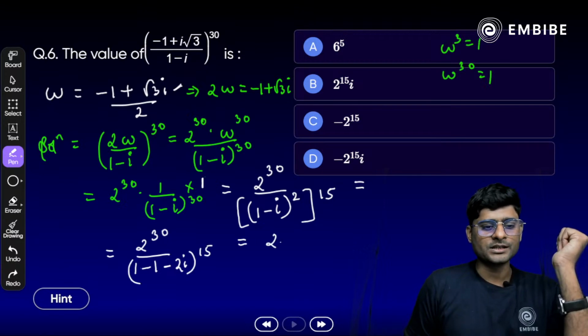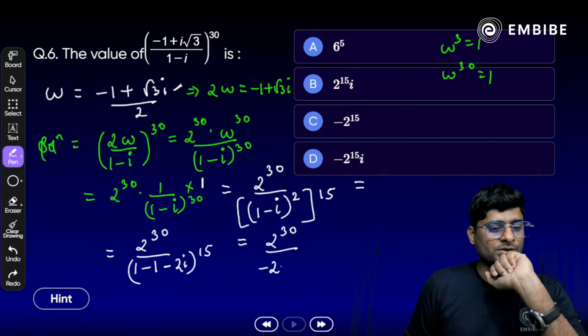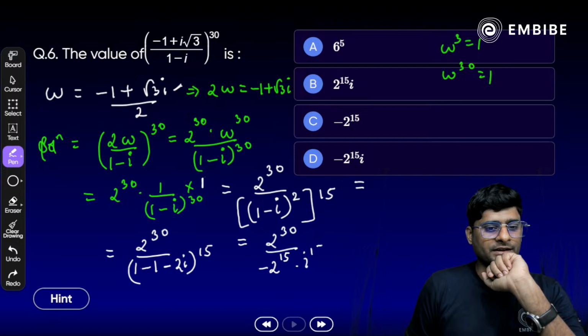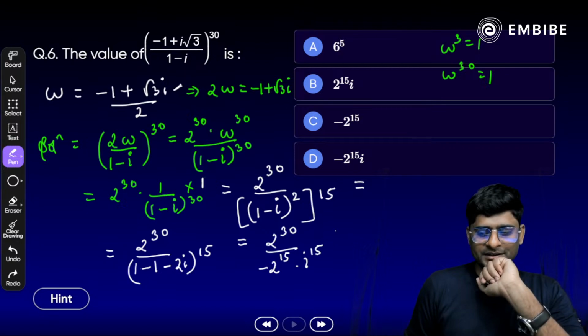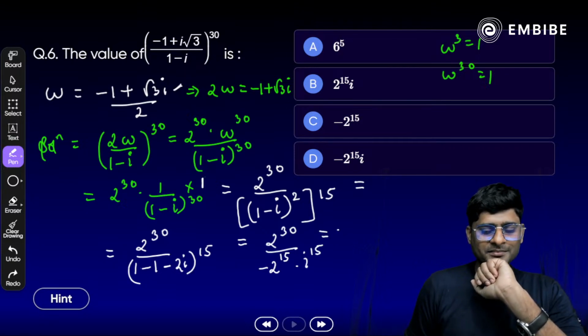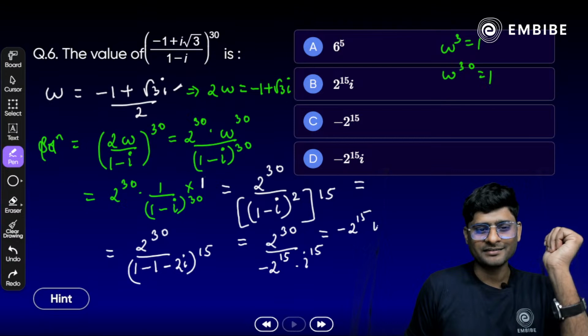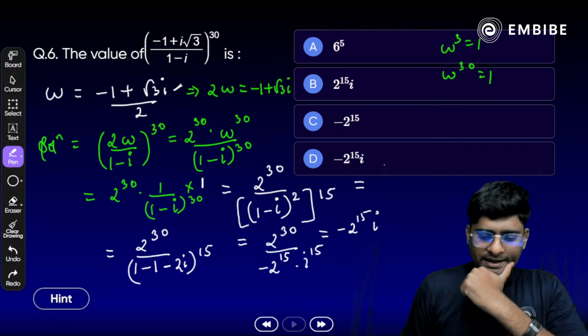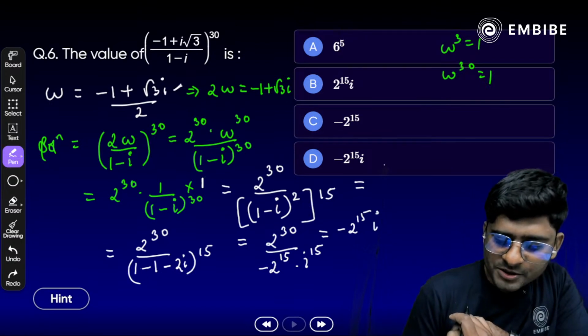Or either we can say 2 raised to power 30 divided by minus 2 raised to power 15 and i raised to power 15. That is minus 2 raised to power 15 i.